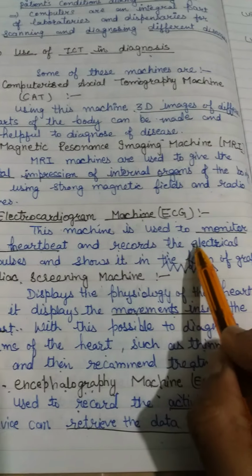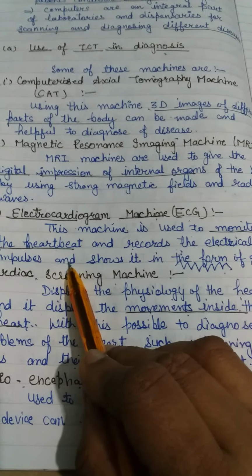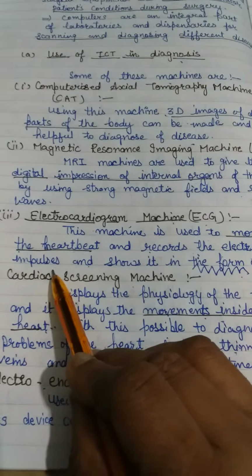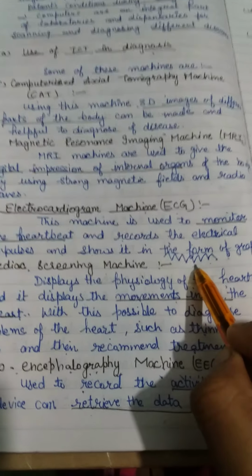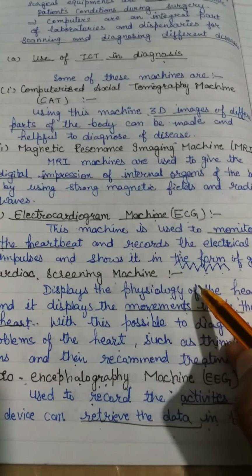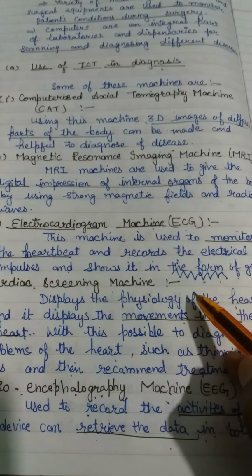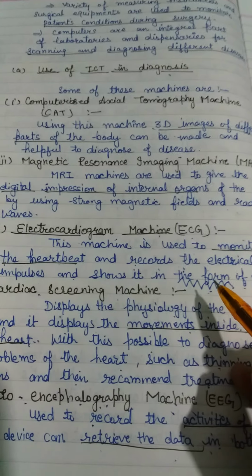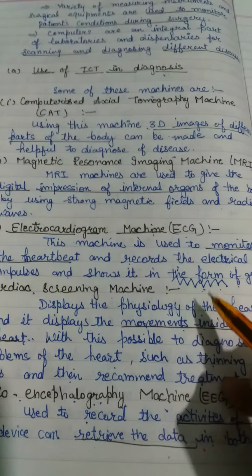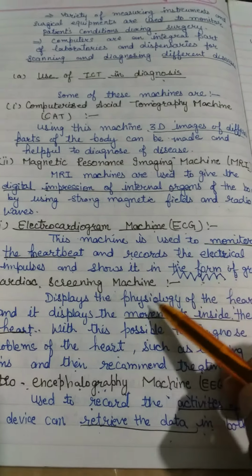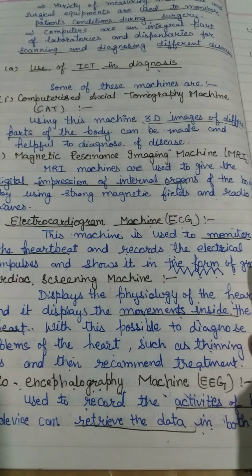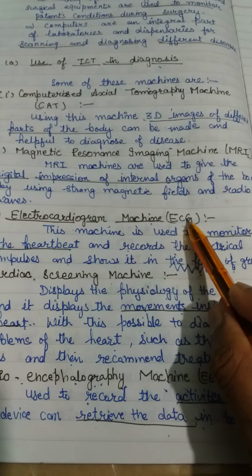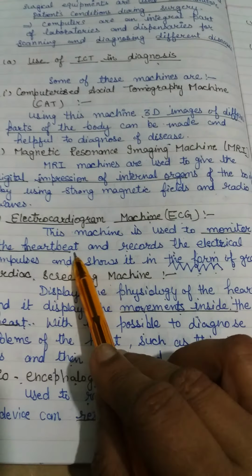The ECG machine monitors the heartbeat, records the electrical pulses and shows them in the form of a graph like this. If any patient has a heart problem and comes to the hospital for testing, the ECG machine shows the pulses like a graph and monitors the heartbeat.